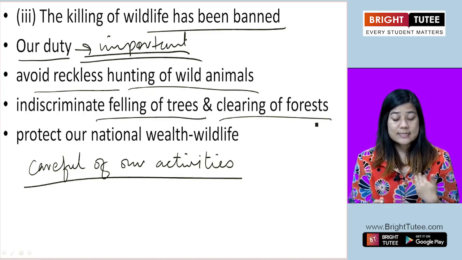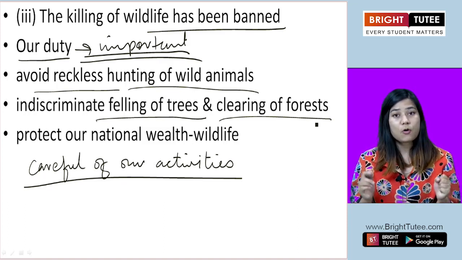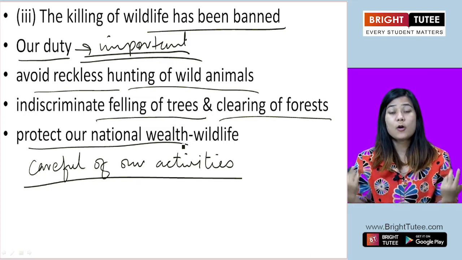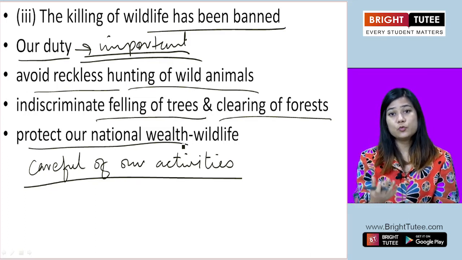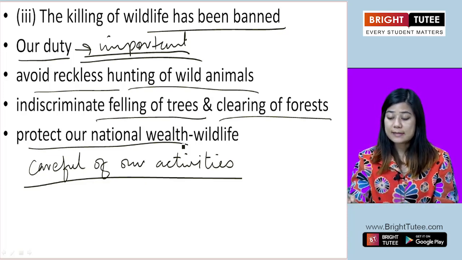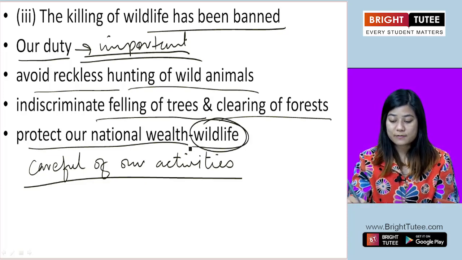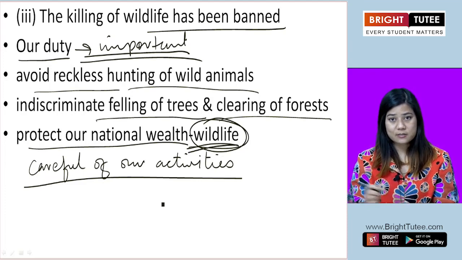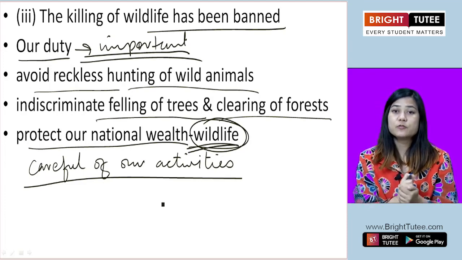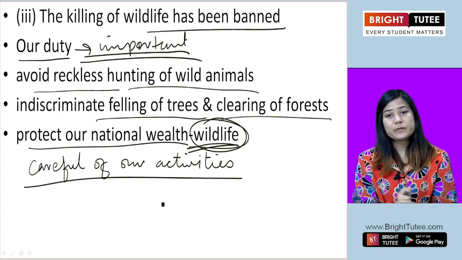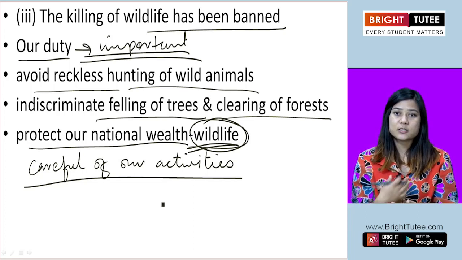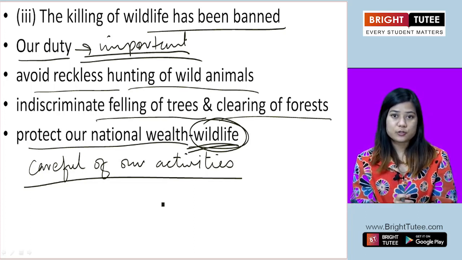And at the end, what we should do is come together to protect our national wealth. It's all our wealth, the wealth of you, I, our parents, our friends, everybody, the government. And that wealth is the wildlife. It's a very priceless wealth. If we do not protect it, if we do not preserve it, then we will regret and will face the consequences of our actions, of our carelessness very soon.